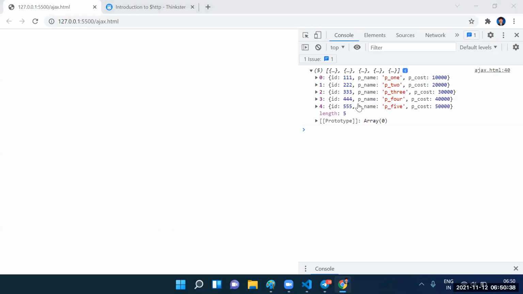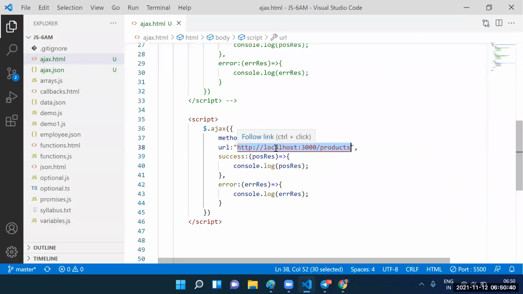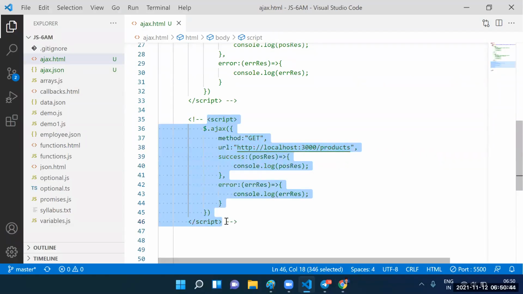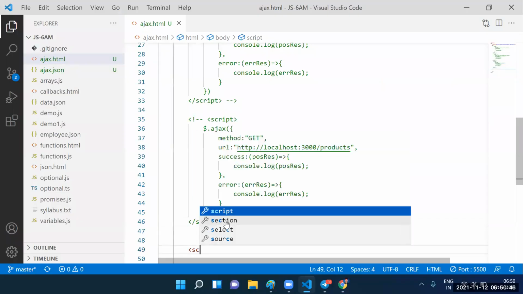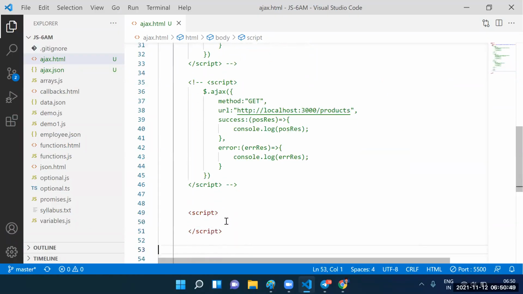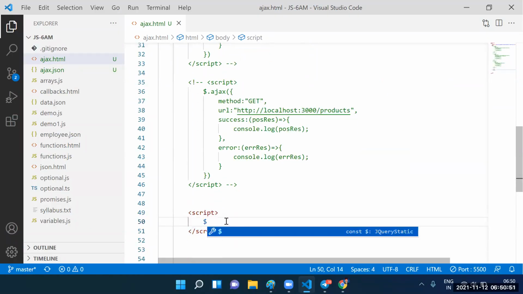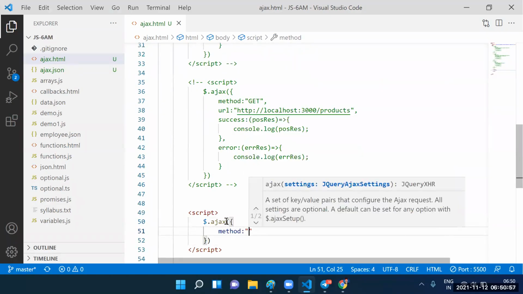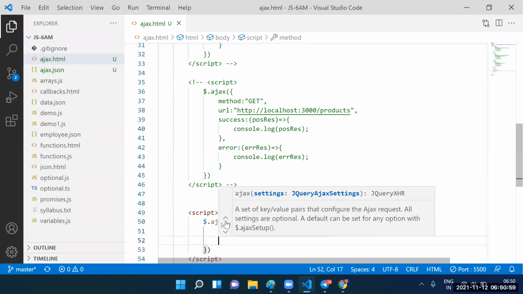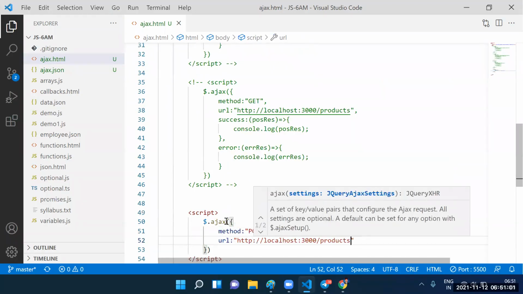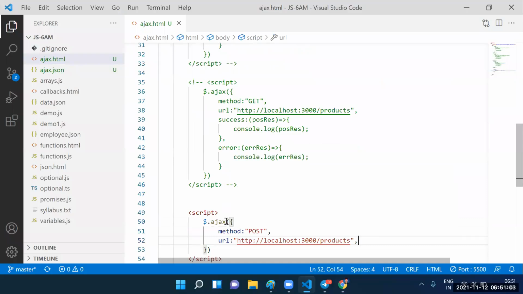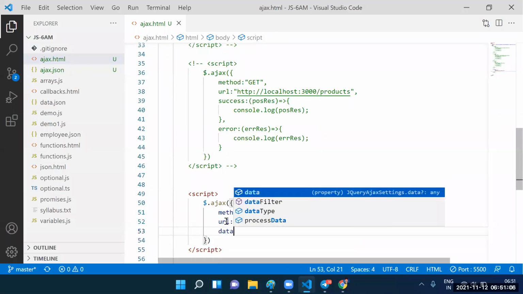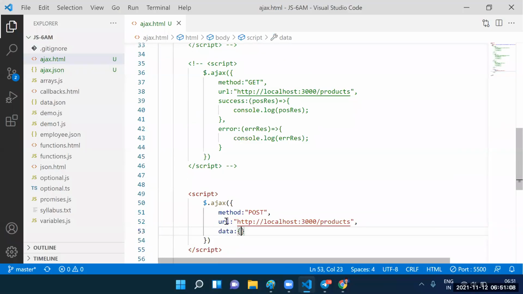Guys, Praveen, tell me how to work with the post request. Can you help me here? Can I take the script tag, Praveen? After taking the script tag, how to refer to jQuery? Dollar dot Ajax. Method equal to which? Post. Next one, URL equal to some URL here. Which data do you want to add?